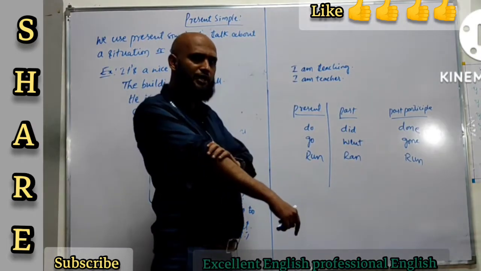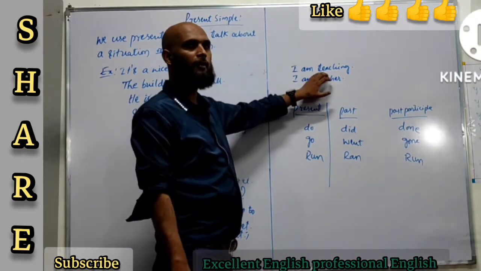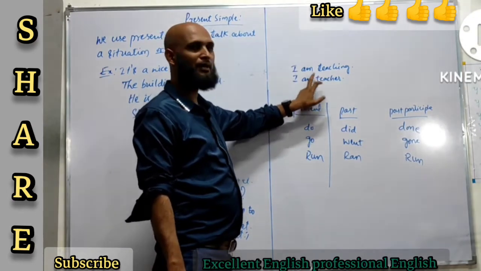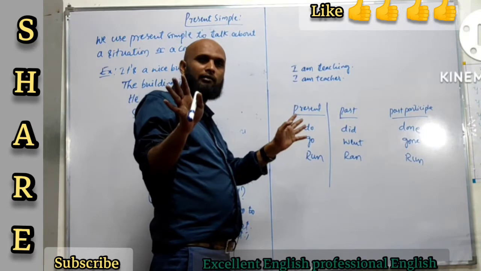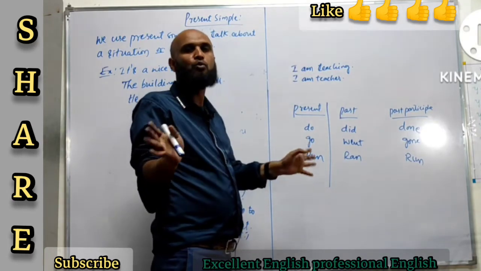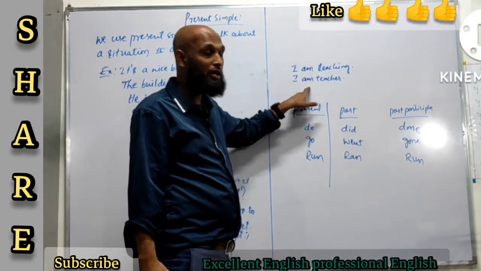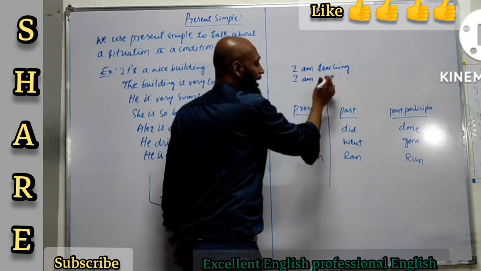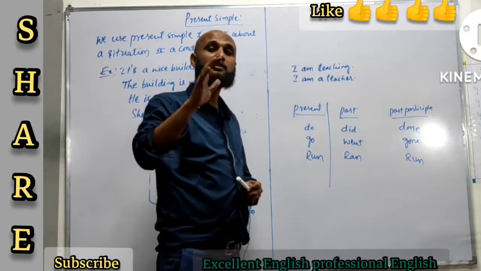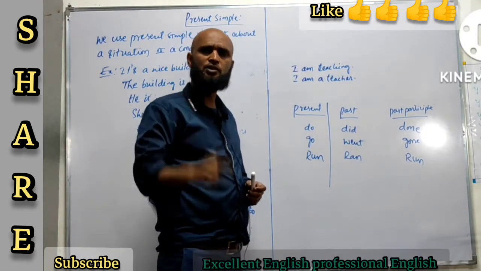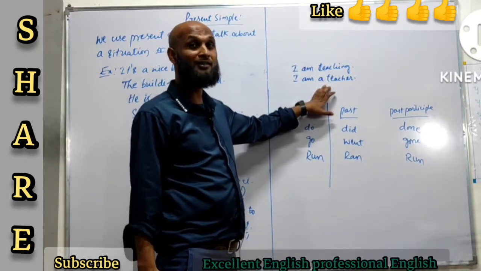Sometimes you may not be teaching at the point of time, and you can also use this, but not exactly with this meaning. I am teaching now means that around that point of time, that's my arrangement. That's what I am doing as of now. I may change my profession later. But when you say I am a teacher, it means that's my permanent arrangement. That's my permanent situation. That's what I do for a living.